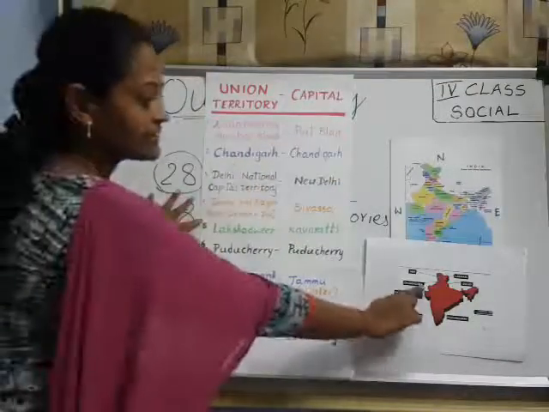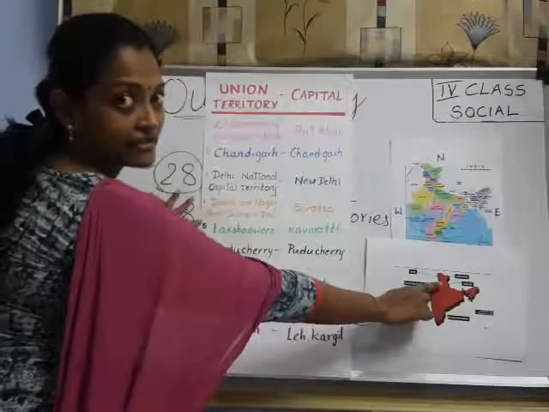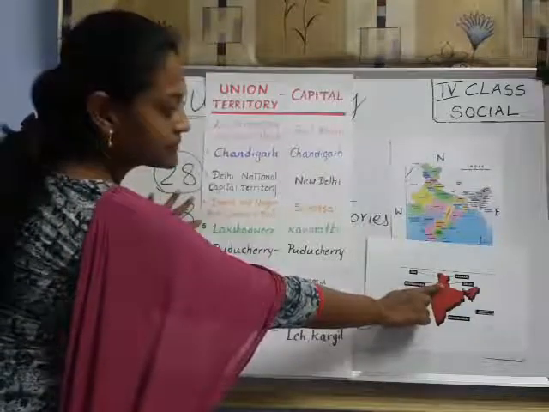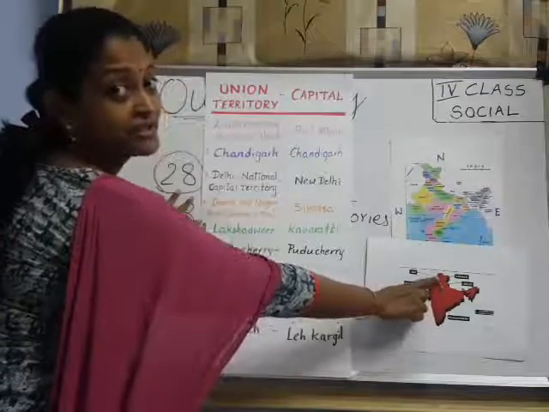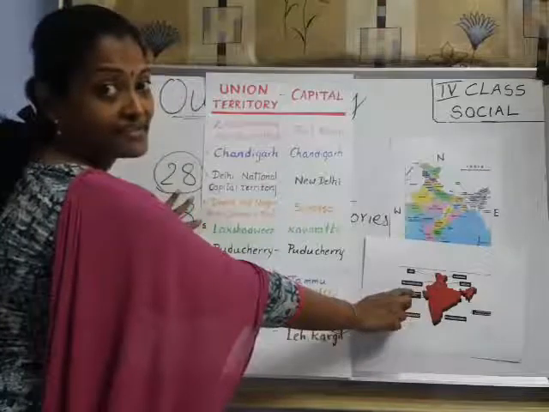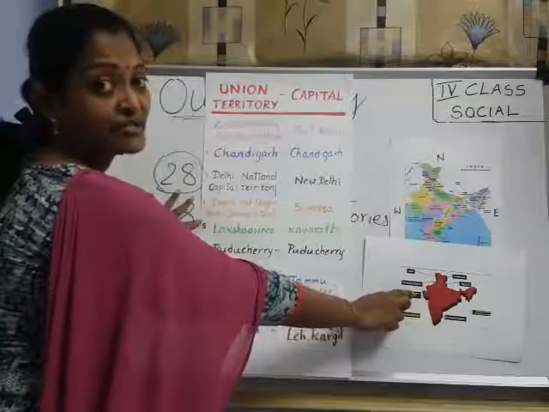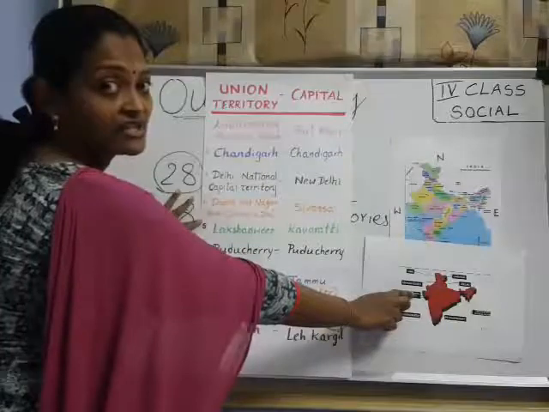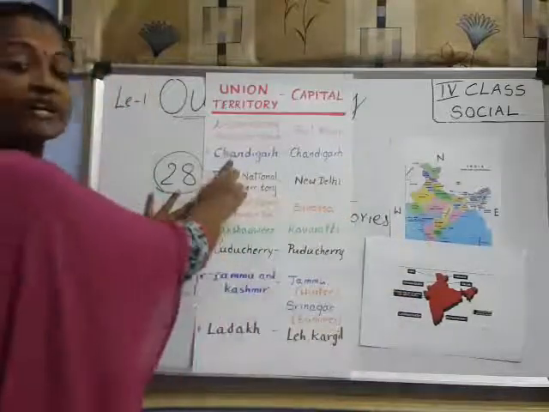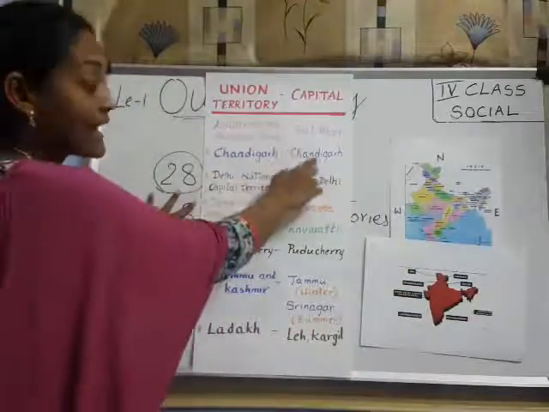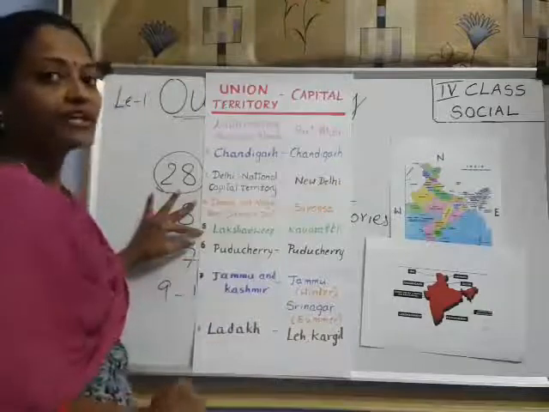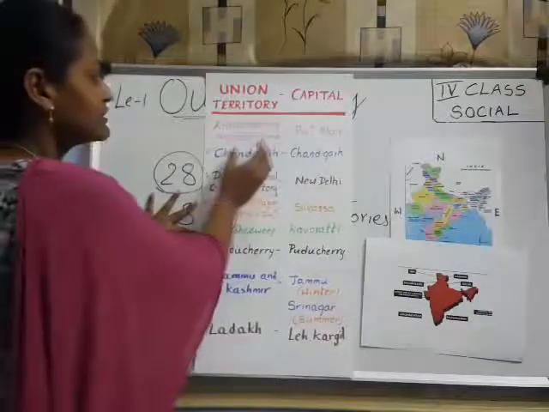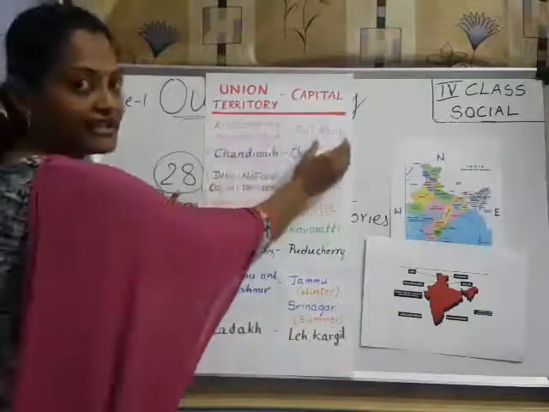Next, Chandigarh. Chandigarh is here, near Punjab and Haryana. I said those two states' capital is Chandigarh, right? Punjab and Haryana's capital is Chandigarh. So here Chandigarh is also a union territory and its capital is also Chandigarh only. Okay, remember, here the union territory's name and the capital's name are the same.